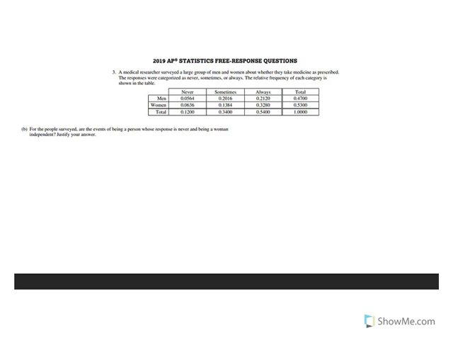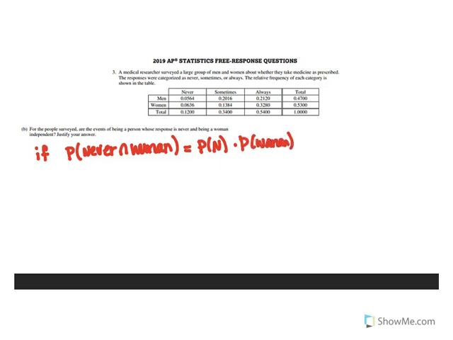Part B. For the people surveyed, are the events of being a person whose response is never and being a woman independent? Justify your answer. There's a couple of ways that we can justify this answer. If we can show the probability that you respond never and you're a woman, that intersection probability, is equal to the probability of never times the probability of being a woman, we can prove independence.